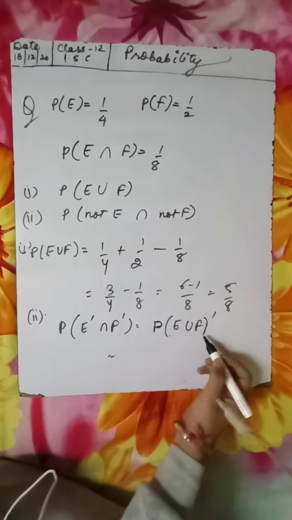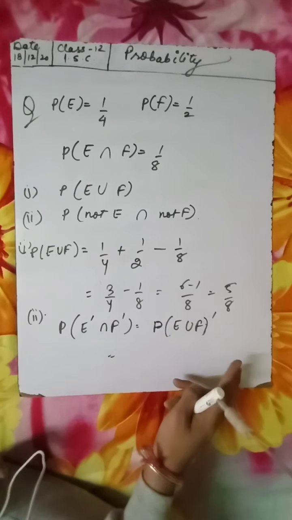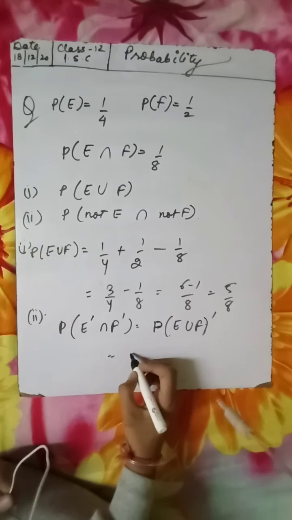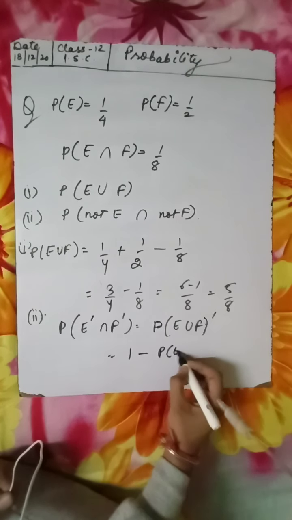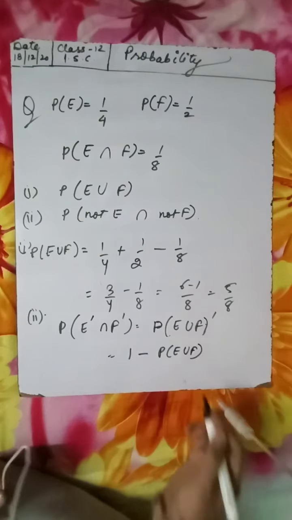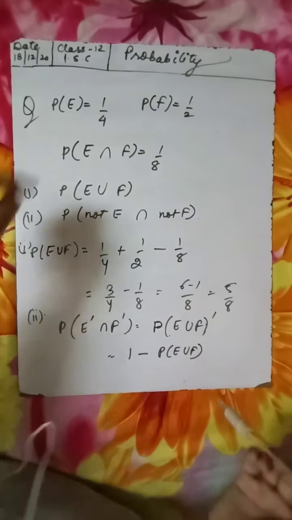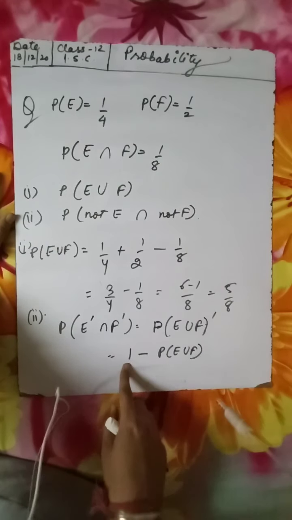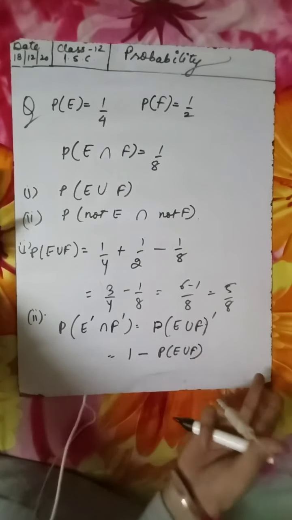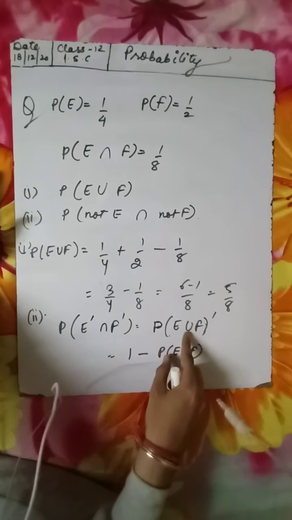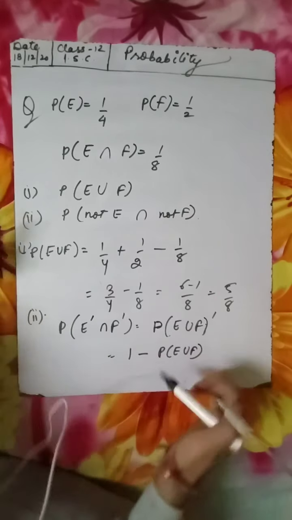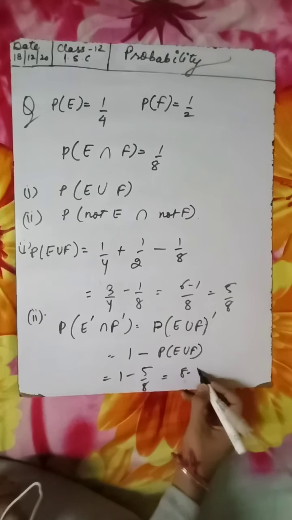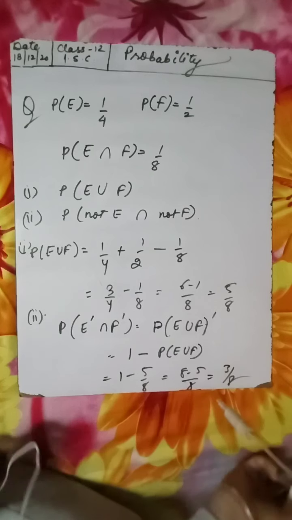And we know by the convention of complementary events, this can be written again as 1 minus probability of E union F. So probability of E union F the whole complement is 1 minus the value of this, that is 5 by 8. 8 minus 5 by 8, 3 by 8.